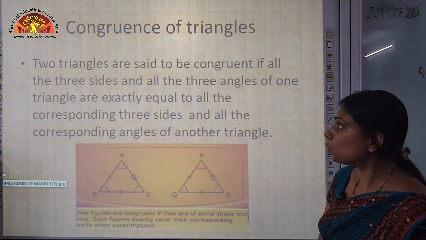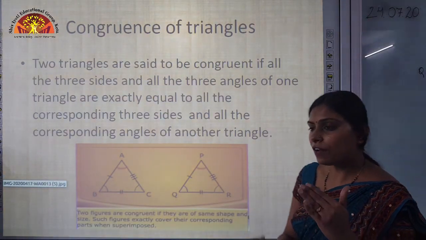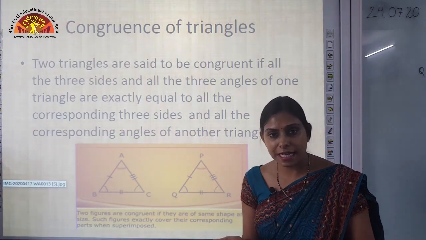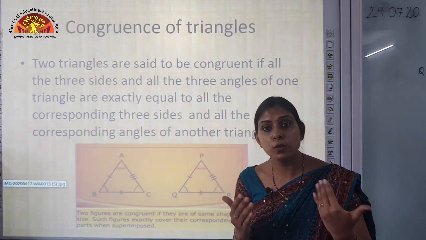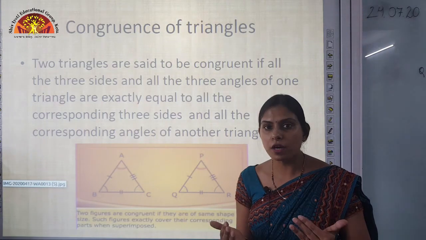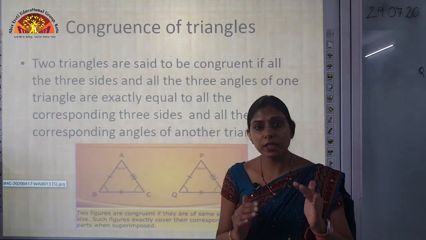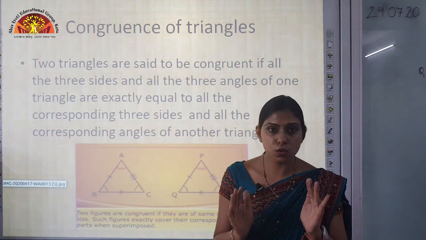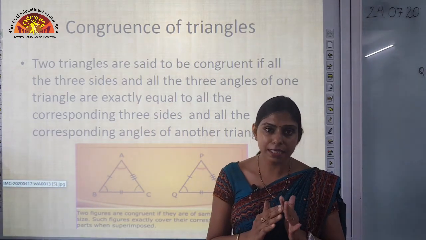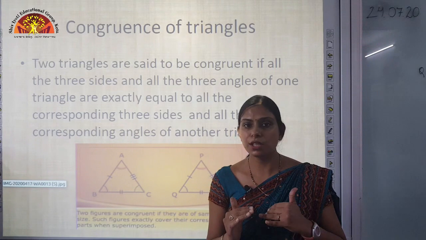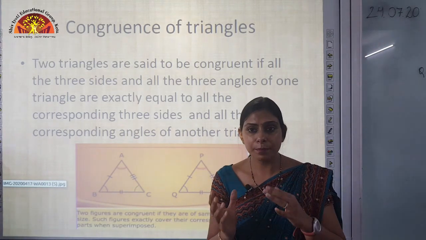Now, congruence of triangles. We have learned about the congruence of line segments. We have learned about the congruence of angles. Now, what is the congruence of triangles? As children, you all know what a triangle is. A triangle is a closed polygon with 3 line segments, 3 vertices and 3 sides. Now, how can they be congruent?